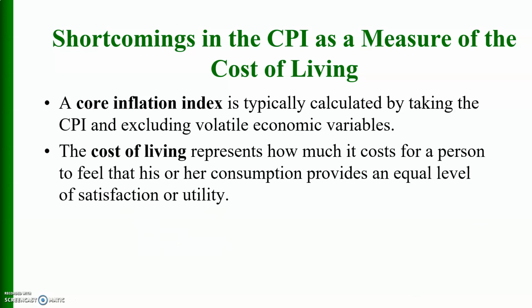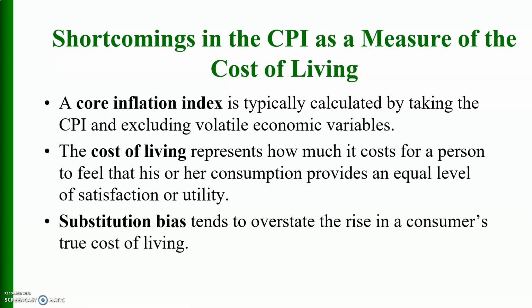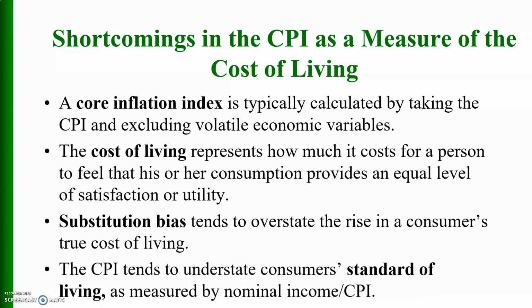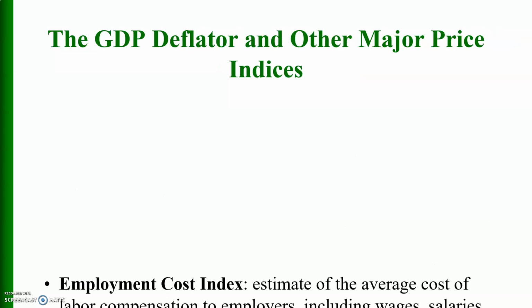The cost of living represents how much it costs for a person to feel that his or her consumption provides an equal level of satisfaction or utility. Substitution bias tends to overstate the rise in the consumer's true cost of living. The CPI tends to understate consumers' standard of living as measured by nominal income divided by CPI.